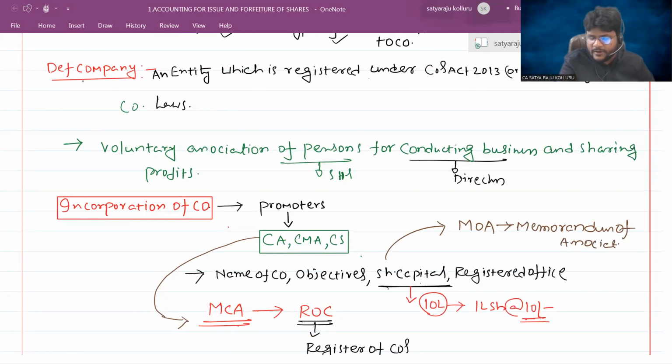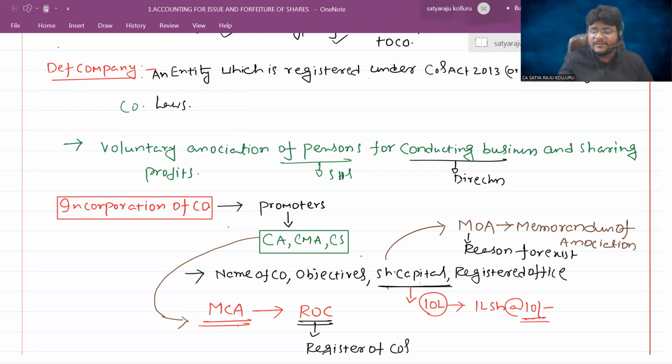Memorandum of Association tells us the reason for existence of the company. Why does this company exist? What is the objective? This objective may be digging crude oil, or manufacturing paper, or providing services with respect to financial services.